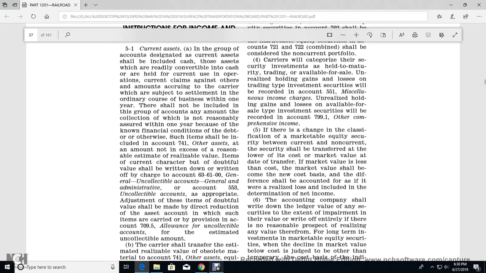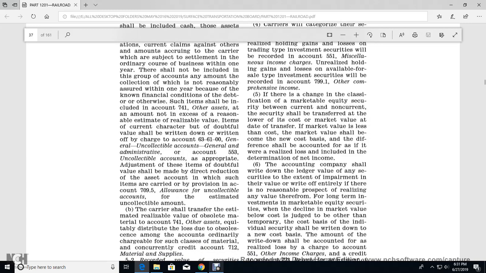As appropriate, the adjustment of these items of doubtful value should be made with the direct reduction of the asset of the account with the chart of the items, with the provision of the account 7095, the allowance of the uncollectible account for the estimated uncollectible amount. The carriers should transfer the estimated